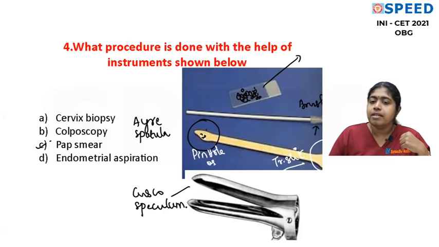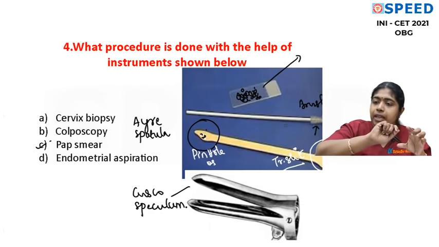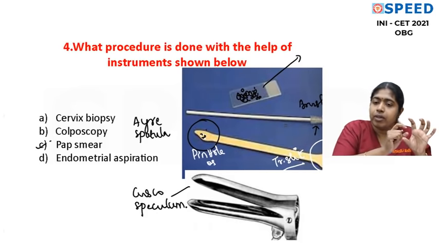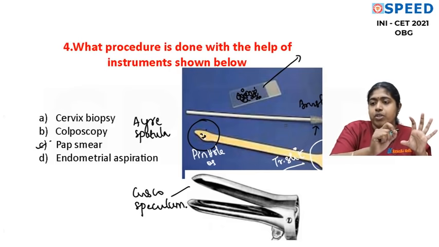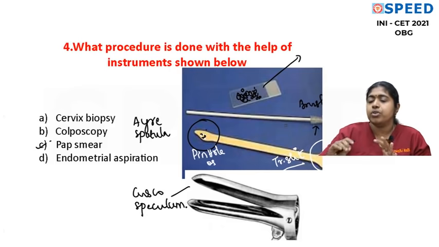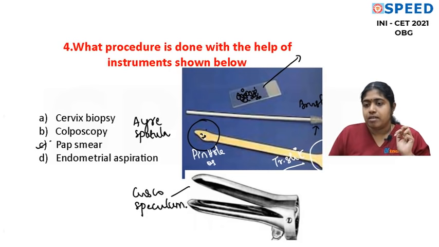You can use another slide to take a smear from the endocervix with the brush, and you can smear it onto another glass slide. Label it properly. Like one slide is from the transformation zone, where I have collected cells using an Ayre spatula. The slide number 2, we have collected cells from the endocervix using this brush. You can label them separately and then you can send it to the pathologist.